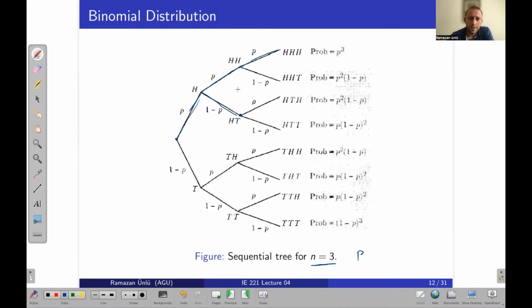So let's focus on this branch. Let's say this is one of the possible results, right? And what is the total number of possible results? 1, 2, 3, 4, 5, 6, 7, 8. Yeah, 8.